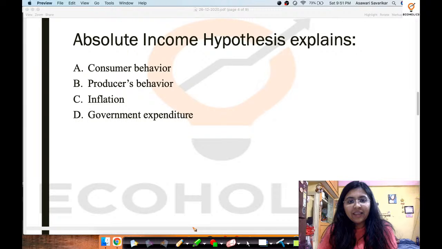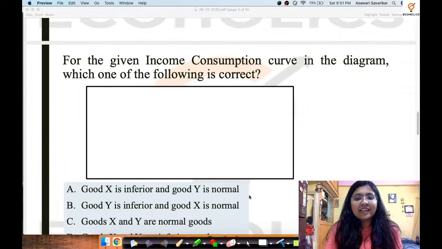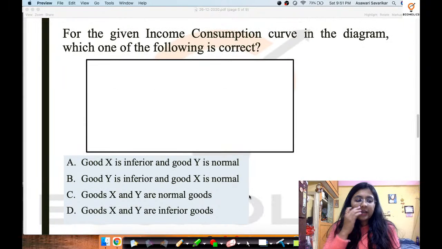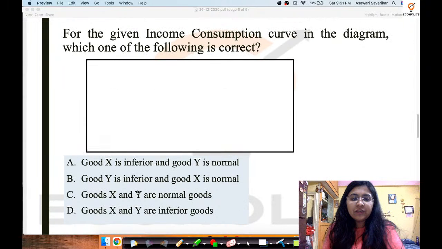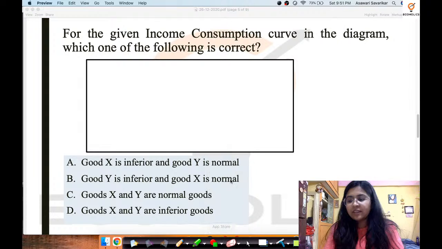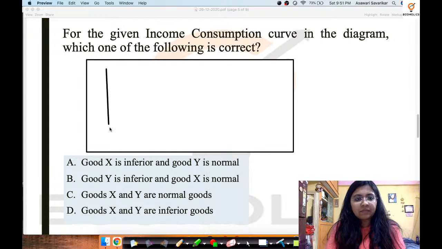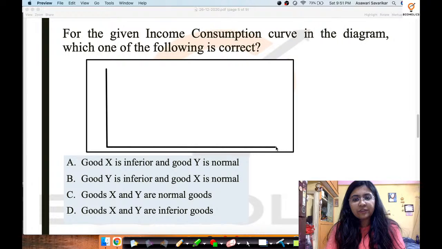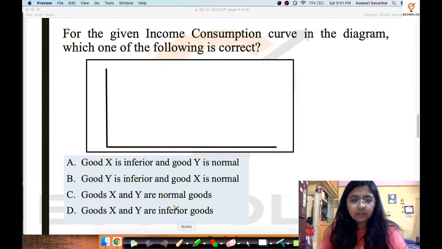Now let us quickly move to the next question in this segment. Okay, now I'm going to draw a diagram over here. I have purposely not drawn it so that we can just look at the diagram at once. So this diagram has been given in the question paper itself. Okay, so we have x-axis and y-axis, right?